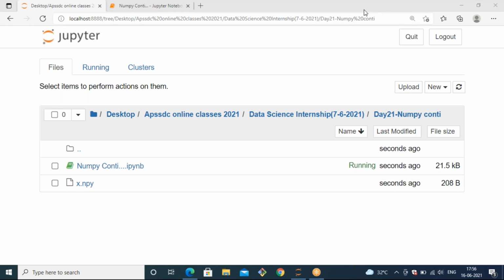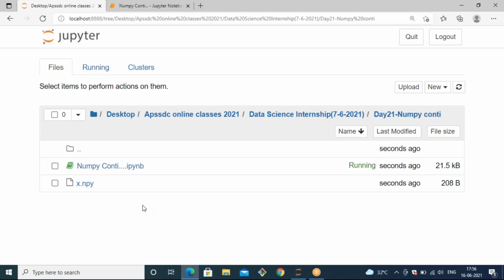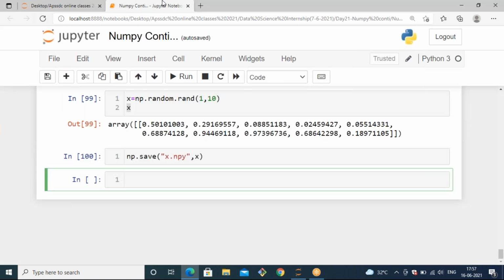Is it completed from your end, saving the array and observing the changes in your respective folder? What about the rest of you? Are you able to follow or not?